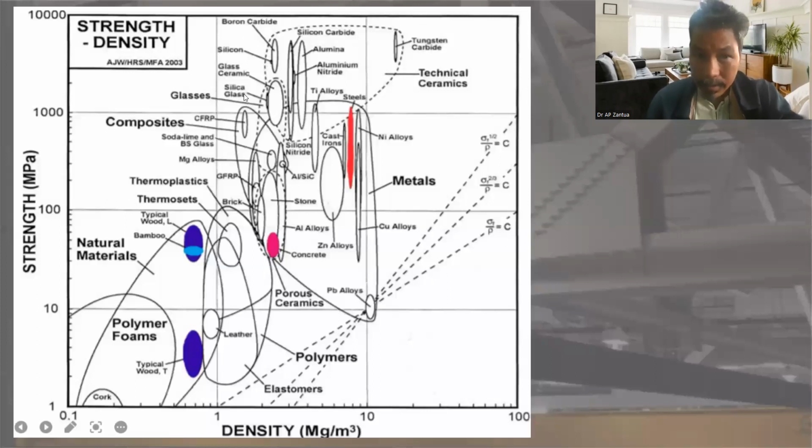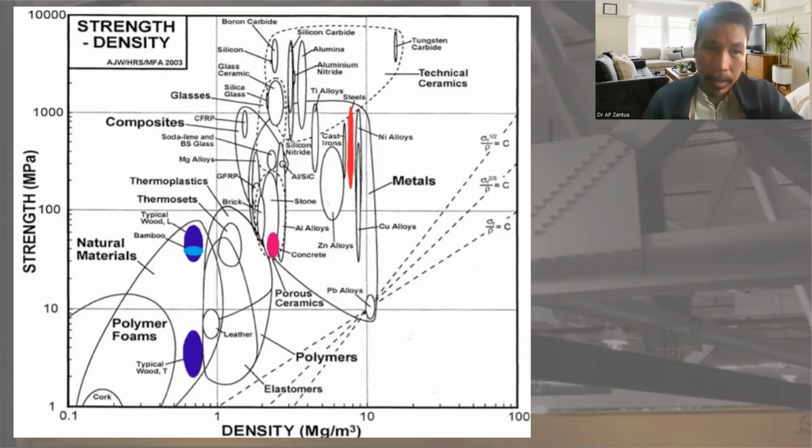Silica glass is actually better than steel. But do you know silica glass is the major component of sand? And then alumina. So these are the comparison.